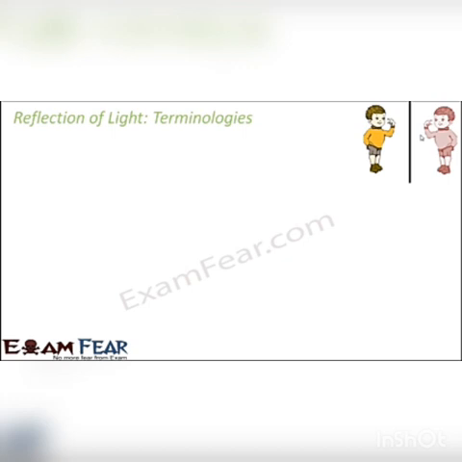In order to understand these simple concepts, we have to be aware of some simple facts related to reflection. So, the first thing we should know is the incident ray. What do we mean by incident ray? Ray, we already know, is nothing but a ray of light. Incident: the ray of light which strikes the boundary or the surface. It is not always necessary that it is coming from the source of light. It can either come from the source of light, that is a luminous object, or from some other object which is acting as a source of light.